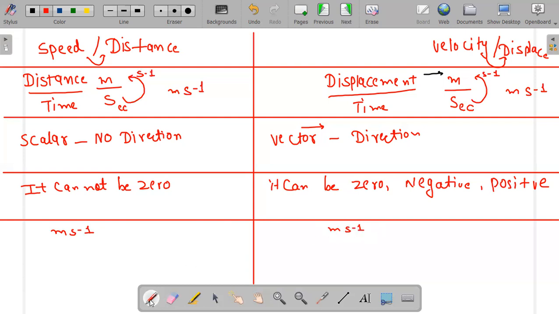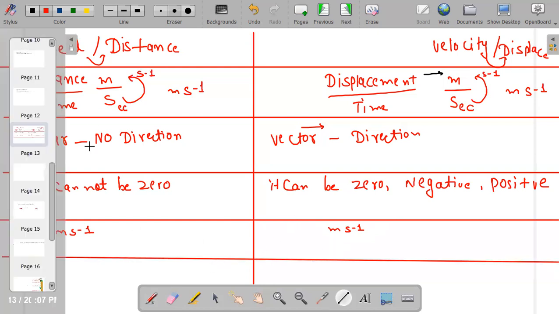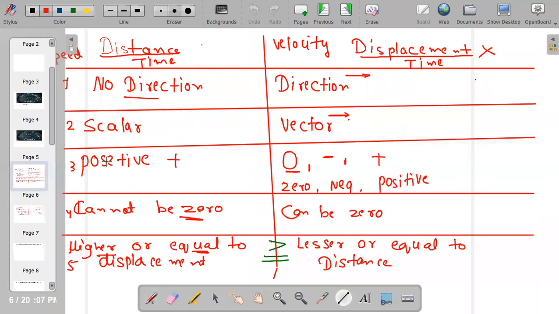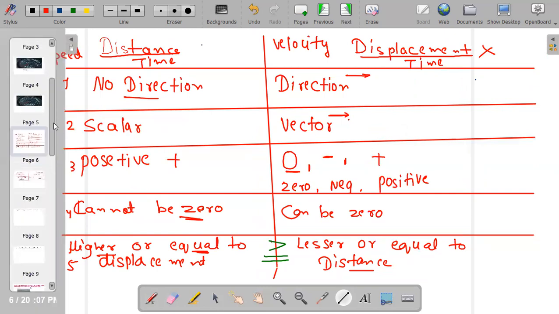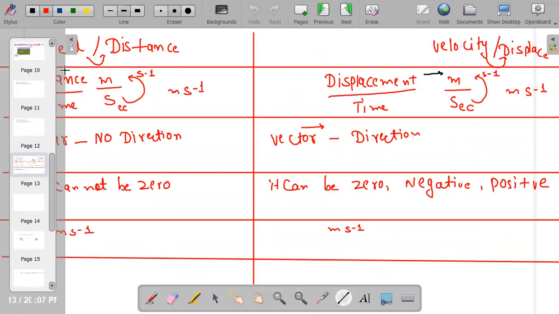Next thing we are going to write is that distance is higher or equal to displacement, and displacement is lesser or equal to distance. If you are not clear with these points of distance, then you can write me.